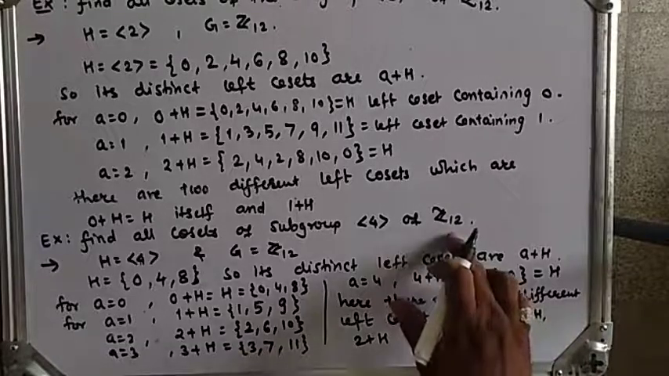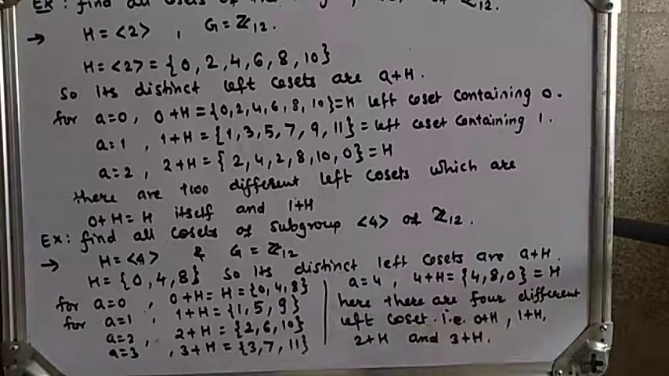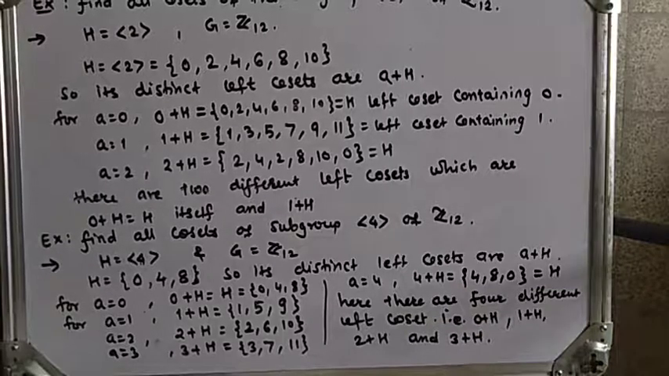The group is abelian, so left cosets and right cosets are equal. Okay, we will stop here.